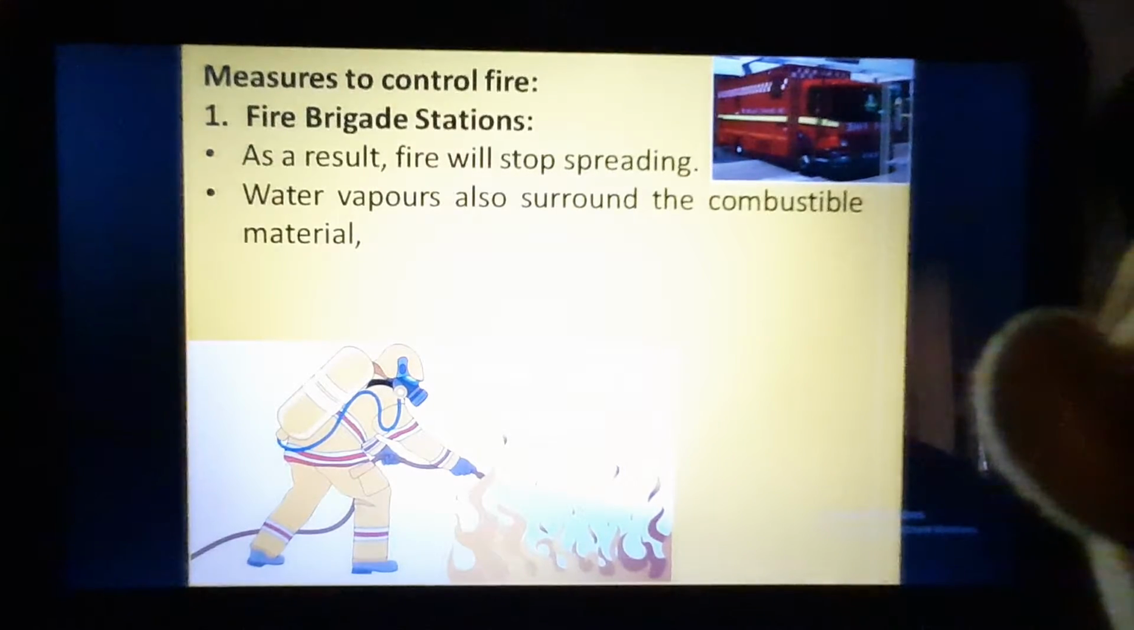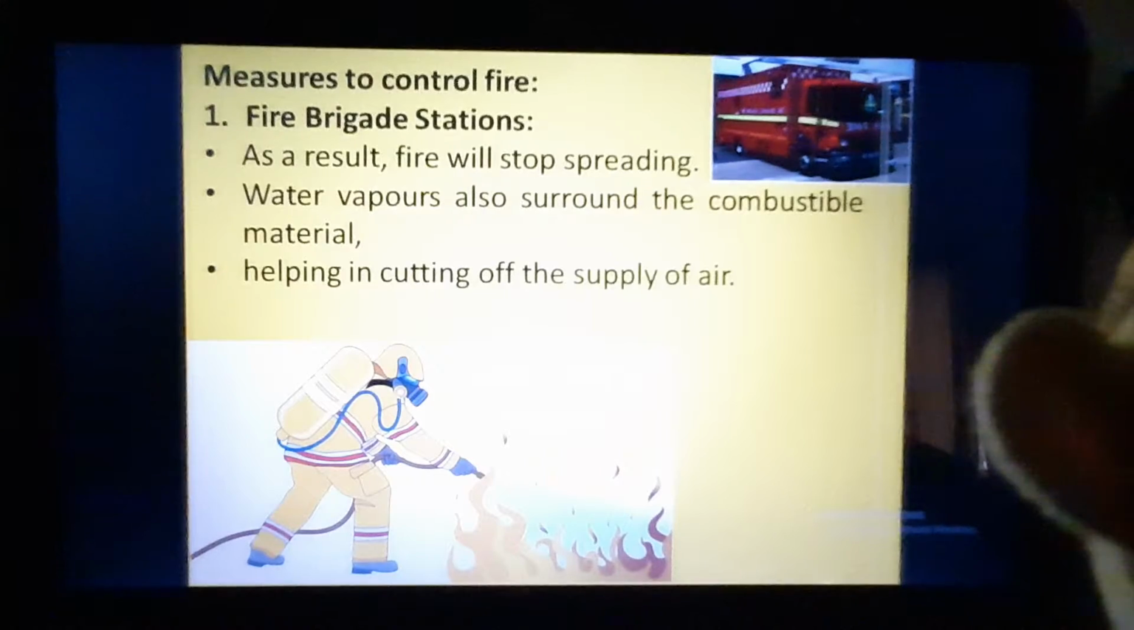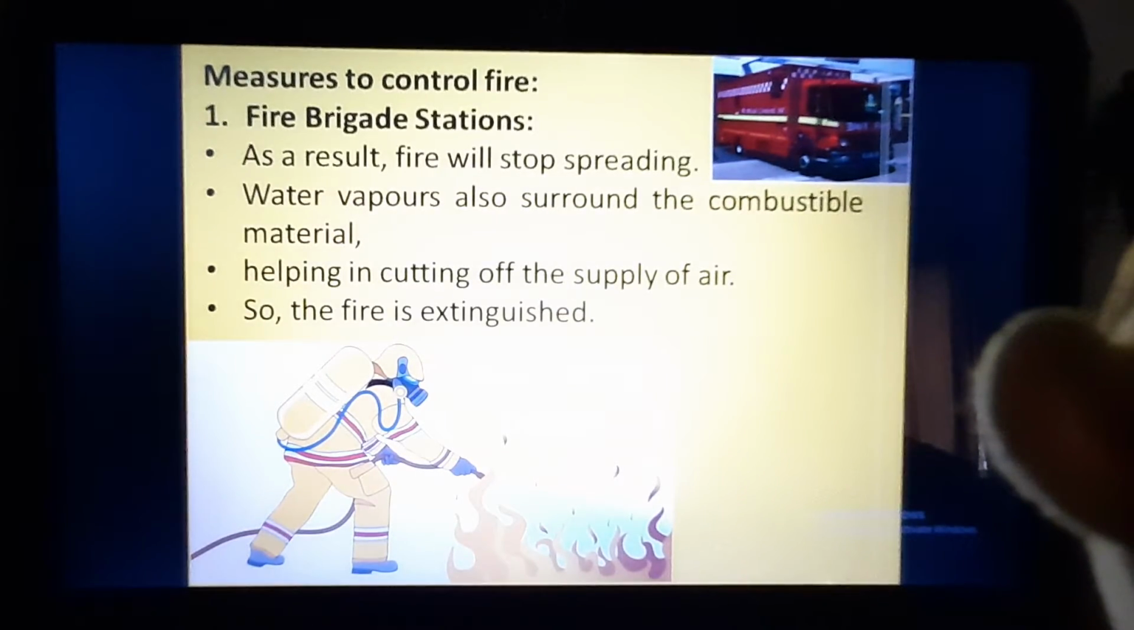As a result, the fire will stop spreading, and there are also water vapors. What do water vapors do? Whenever you throw some water on a burning substance, the water will immediately convert into water vapors. Now these water vapors surround the combustible material and cut off the supply of oxygen, which is a supporter of combustion. Hence the fire is extinguished. So there are two things happening: one is bringing the temperature down from the ignition temperature, and second, cutting off the supply of oxygen.